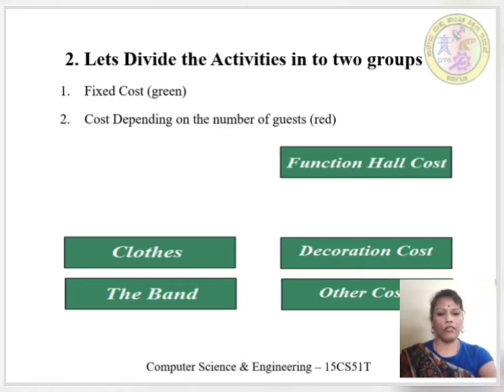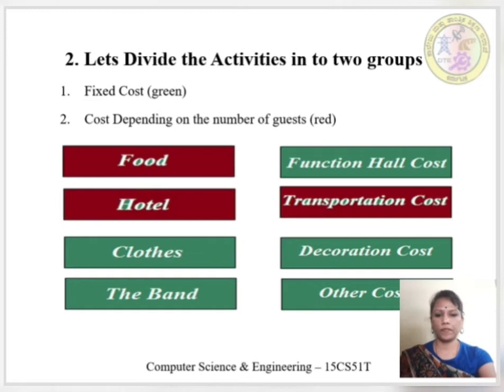Here, function hall cost, clothes, decoration cost and band cost are fixed. Other costs are also fixed. They do not depend on the number of guests. The other modules, food, hotel and transportation, obviously depend on the number of guests attending the wedding.